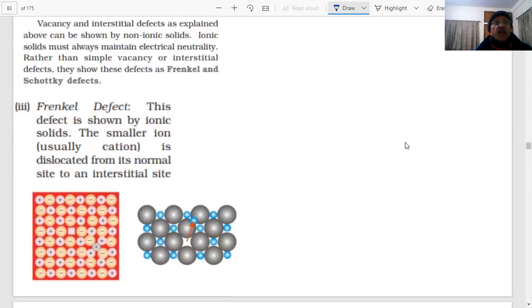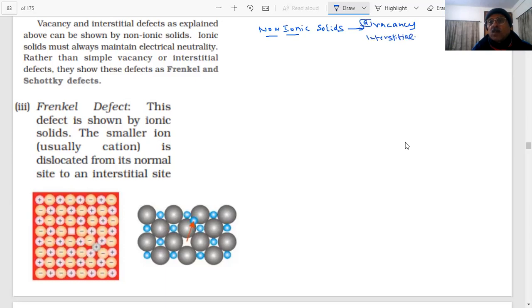Now, student, what type of solids were showing the vacancy and interstitial defects? Non-ionic solids. Covalent type of solids, we said, those which are non-ionic solids. Important point, students. See, questions are coming from anywhere. Just one word, one line, becomes a question in the paper. The non-ionic solids will show vacancy and interstitial defects.